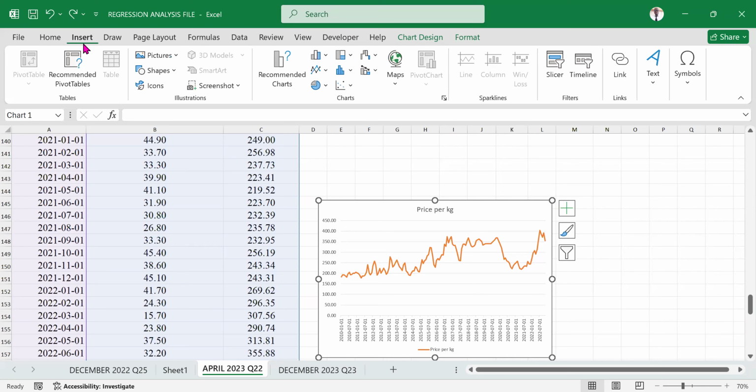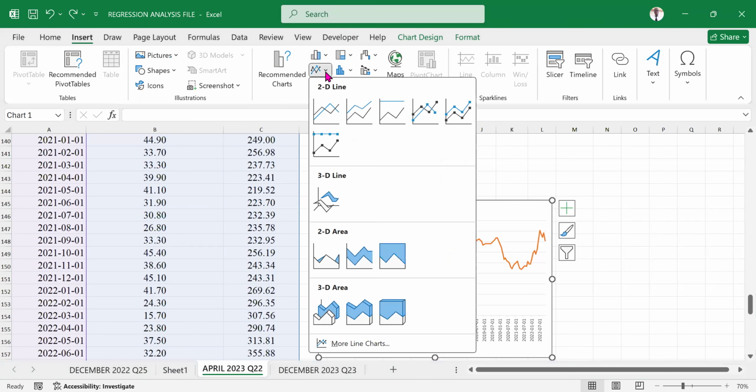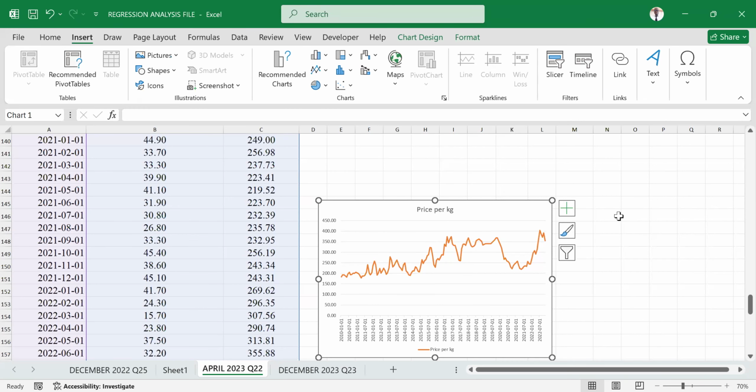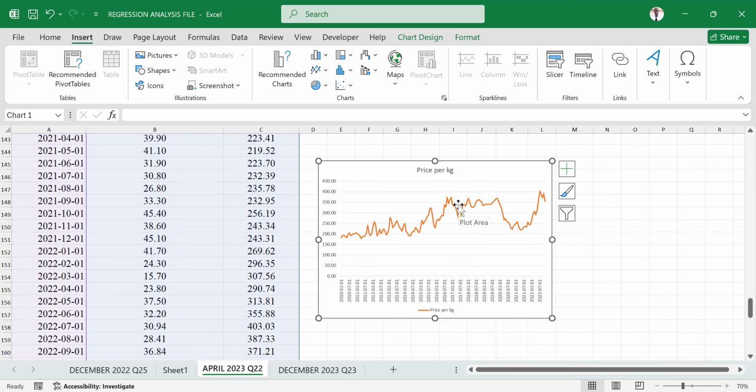Go to insert. Have you already inserted the line graph? No, the first thing you need to do is to highlight the data that you want to represent in a graph.